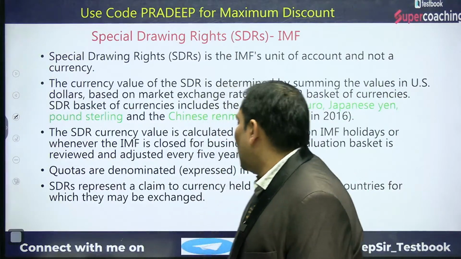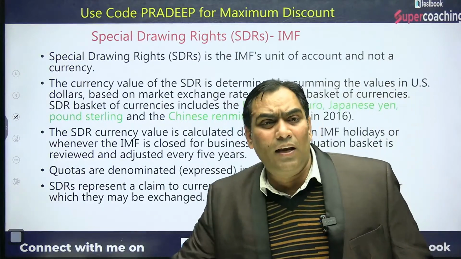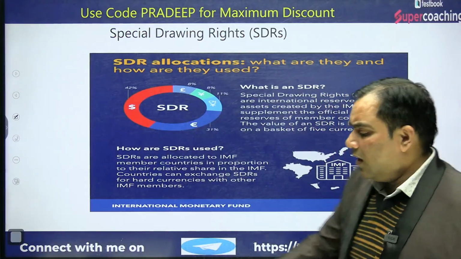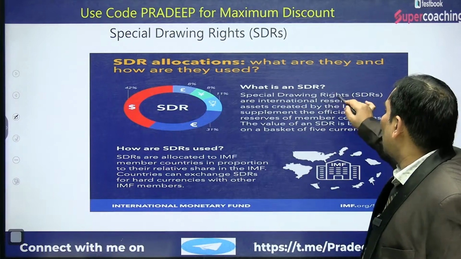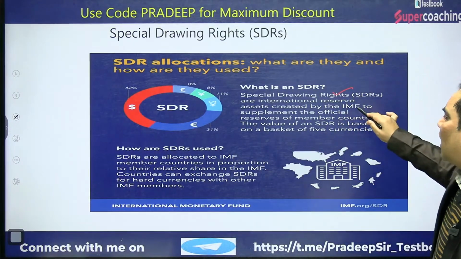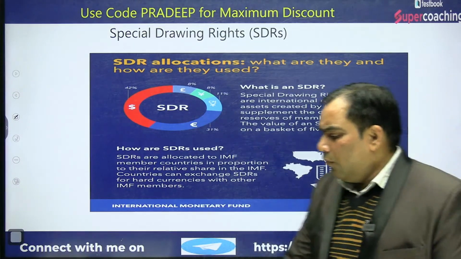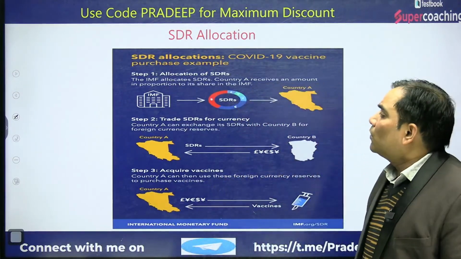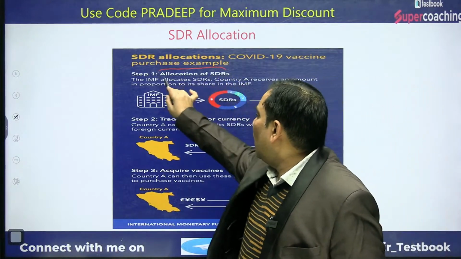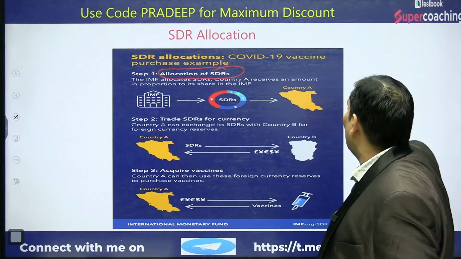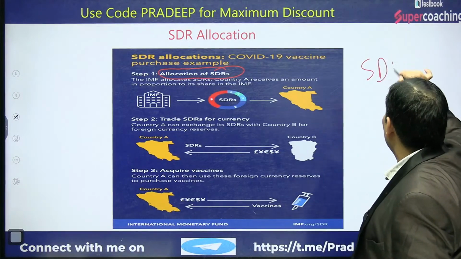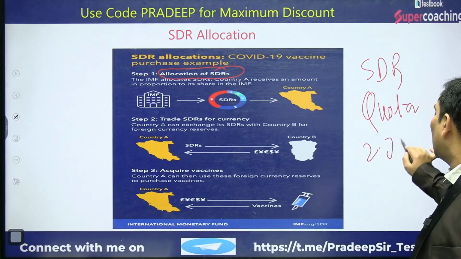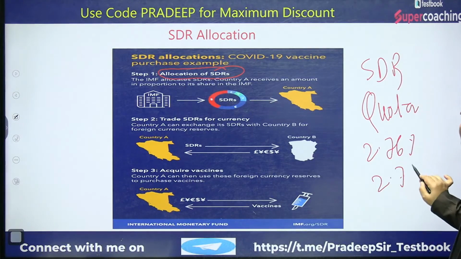So it should be very clear that SDR is not a currency. We discussed what SDR is. SDR is special drawing rights, an international reserve asset. Now we are going to focus on the allocation of SDR. SDR is allocated on the basis of quota. Our quota is 2.76%, so our SDR share is 2.76%.